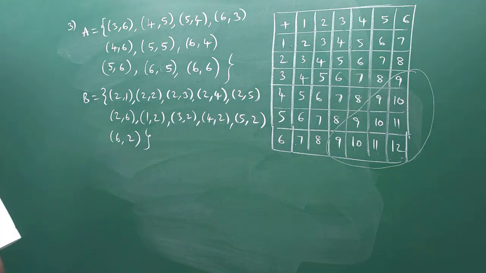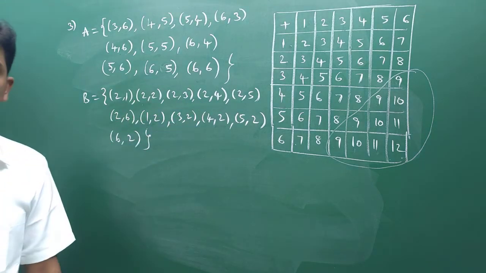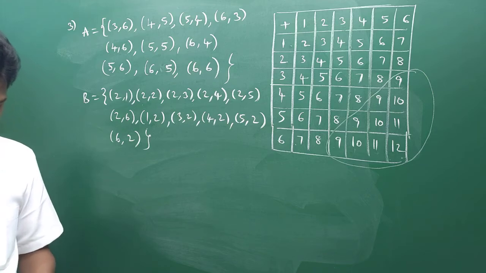Here actually how many outcomes we got? 4, 5, 6, 7, 8, 9, 10, 11. See here, 11 outcomes are there. Right? Like that, C is also given.